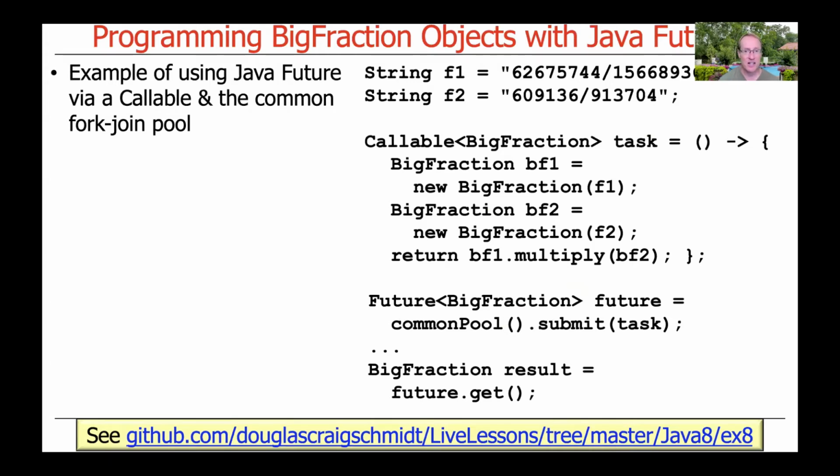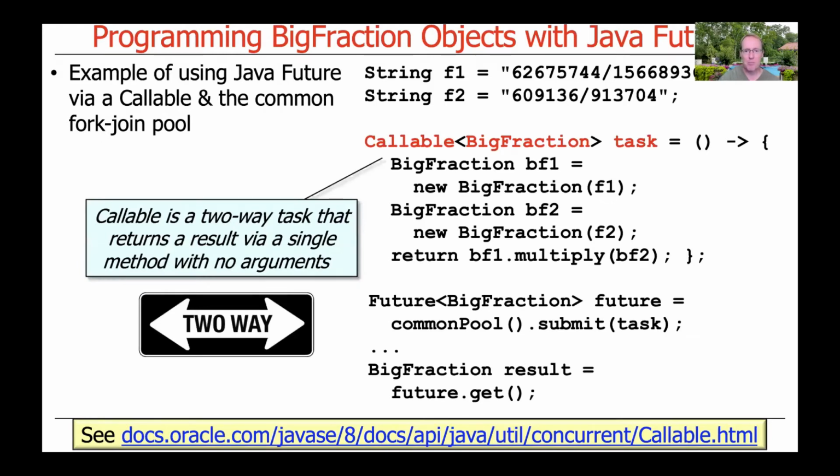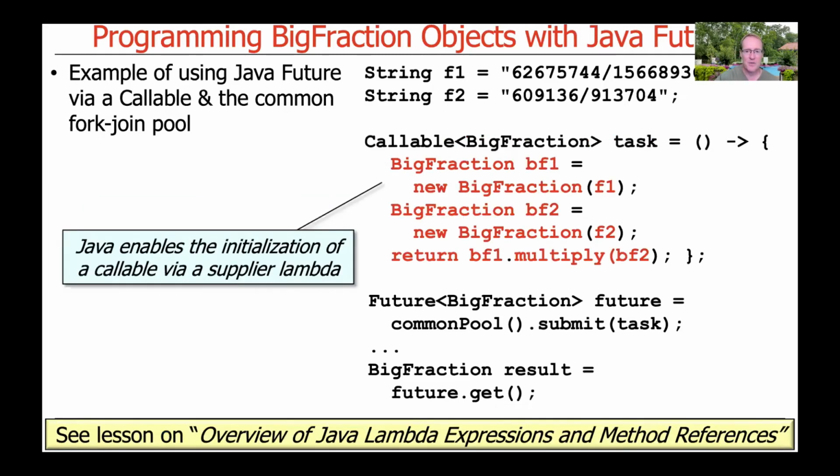So let's take a look at how we can use Java futures to do big fraction arithmetic. And we're going to do this by using a callable, which we talked about before, and the common fork join pool. And you can see down here, this is part of my EX8 folder in my GitHub repository. So we start out with some big numbers. You can see F1 and F2 are large fractions. And we create a callable, which is a two-way task. It's a functional interface in Java 8 parlance that will return a result via a single method that takes no arguments, but you can pass in arguments here using essentially the concept of immutable, or effectively immutable, variables.